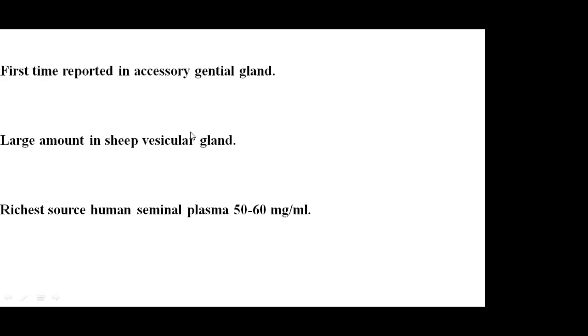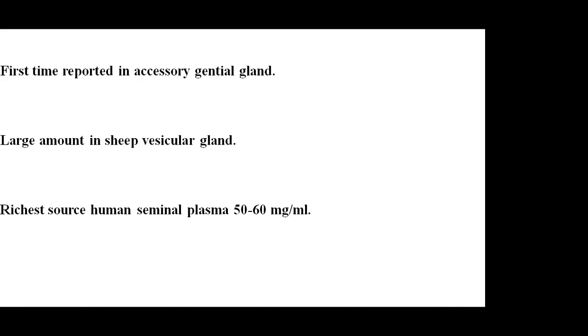Because it is medicinally very useful, a large amount of this compound is required, right? So how do we separate this compound, and from where do we separate it? The vesicular glands of sheep, right? A large amount of prostaglandin exists in the vesicular gland of sheep. So if you want to isolate or extract this compound, you need to take the vesicular glands of sheep, right?